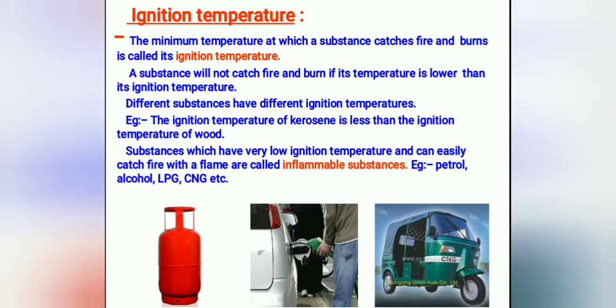and then the wood will start burning. Substances which have a very low ignition temperature and can easily catch fire with a flame are called inflammable substances. We have seen some inflammable substances like petrol, alcohol, LPG, CNG. They are all inflammable substances. With very little heat they will start to burn. That's why the cylinders or tankers carrying these substances have a danger sign. On the highways, we can see trucks that carry these inflammable substances with a danger sign, highly inflammable.